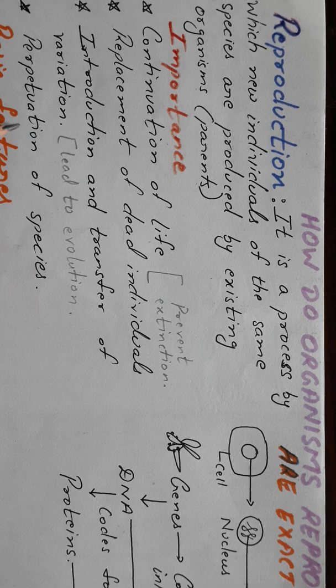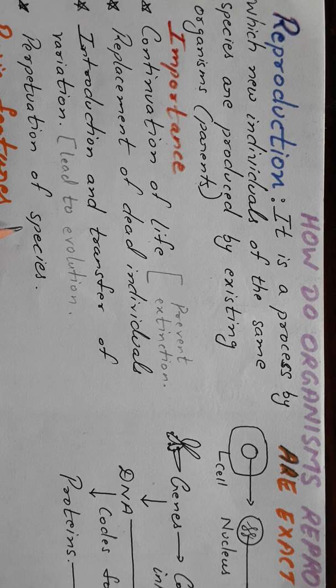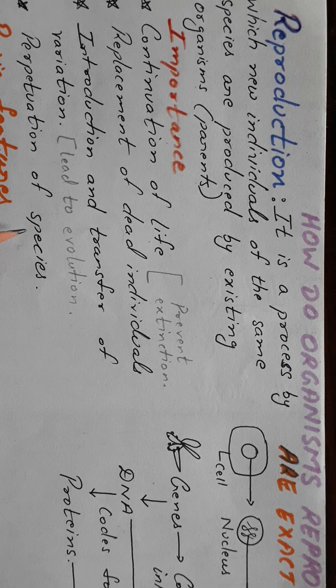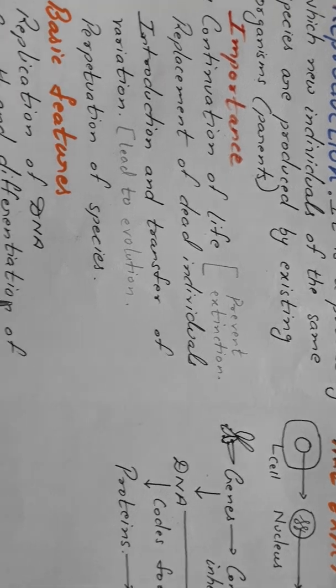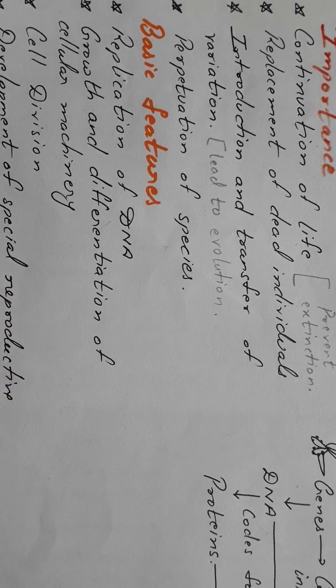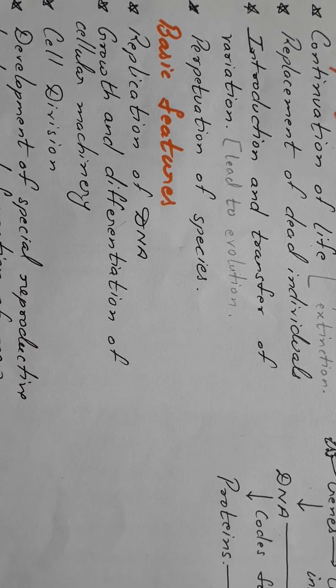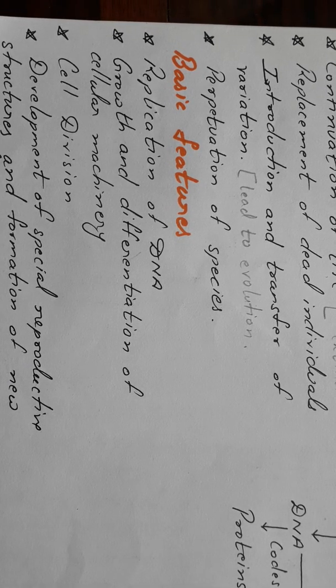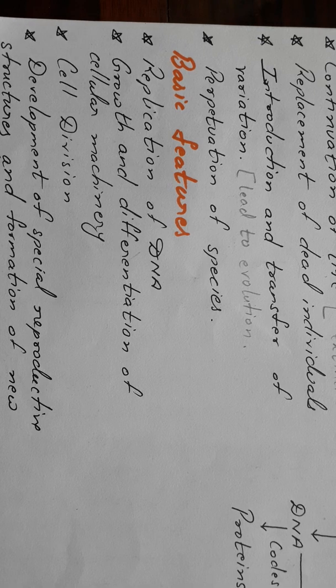Reproduction helps in continuation of a particular species, perpetuation of a particular species. Okay, so that is why it is very essential for the living organism to produce their own type, so that they ensure the continuation of the life. Now whenever a living organism reproduces, it is capable of producing the offspring of the same type. Now how they are able to produce that offspring of the same type, or what happens during the process of reproduction, what is taking place?